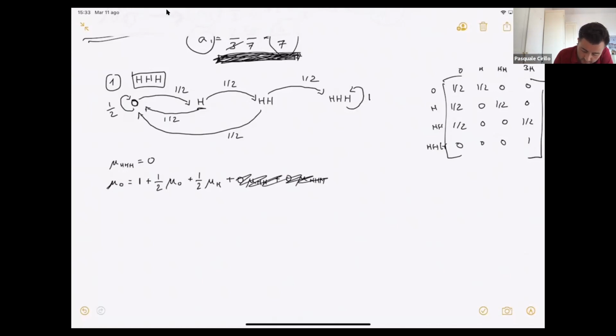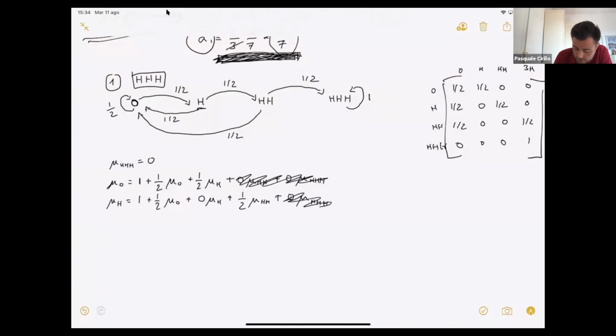Then what do I have? I have mu H. From mu H, I have 1 that is always there. So always remember that. And I have 1/2 mu 0 plus 0 mu H. Why 0? Because I know that I have to escape H. There is no possibility that I stay in H, plus 1/2 mu HH plus 0 mu HHH.